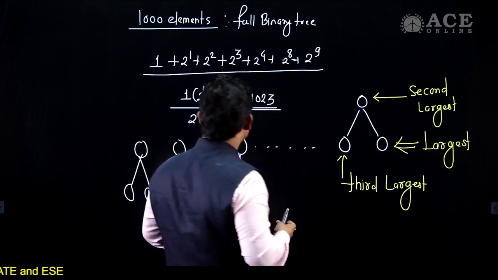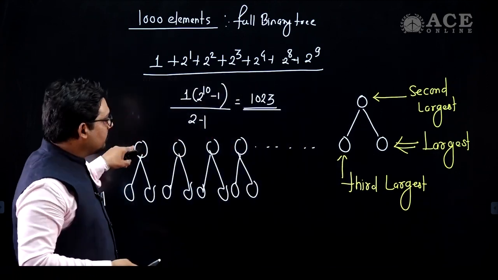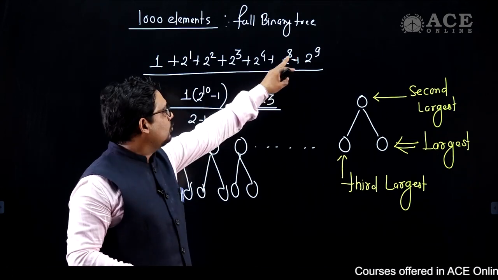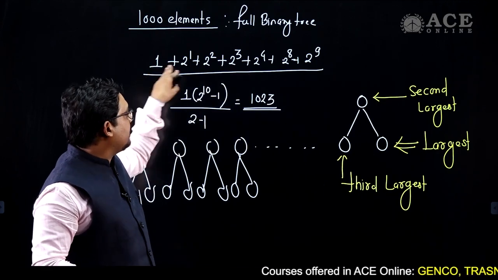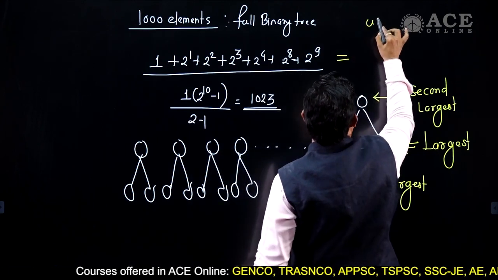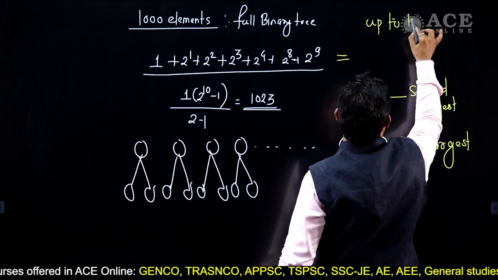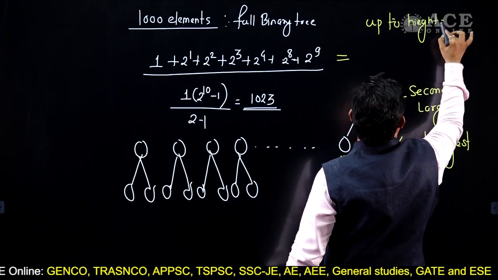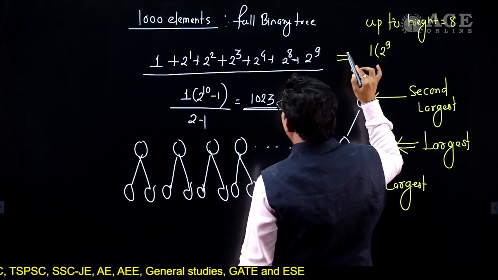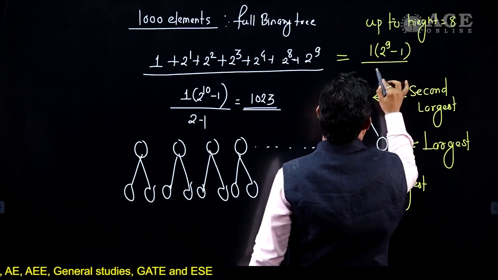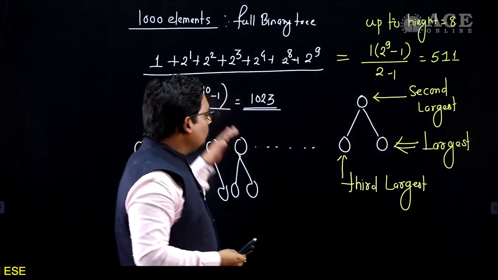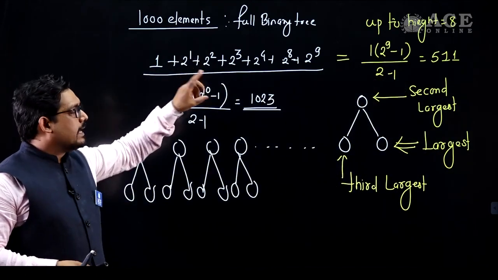Now, I can say that up to the previous level, everything is full, and that will be 1 to 2 to the power 8. So the elements that you have already arranged up to height 8 will be equal to what? 1, 2 to the power 8 plus 1, that is 9. 9 minus 1 divided by 2 minus 1, and that is equal to 511. So now up to here 511 has been arranged, but the indexing starts from 0.